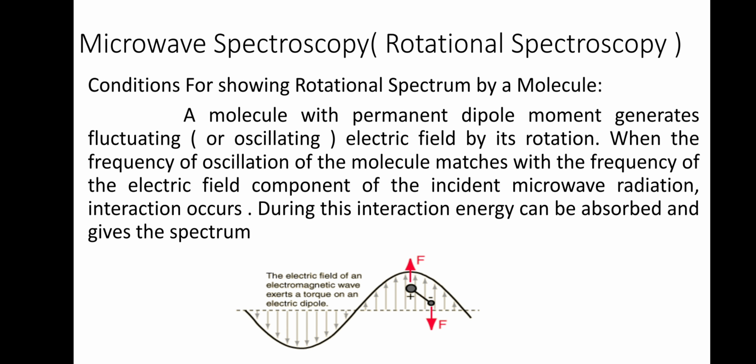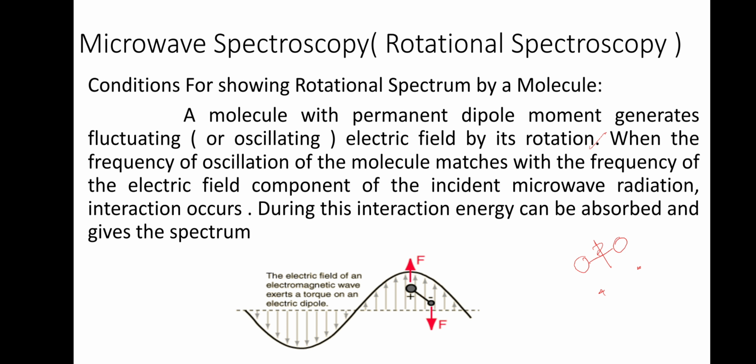The condition for rotational spectrum of a molecule is that a molecule with a permanent dipole moment generates a fluctuating or oscillating electric field by its rotation. So when you take the case of a molecule, the molecule will be rotating on its own axis. Those who have a dipole means there will be a positive and negative charge. So such type of molecules, when rotating on its own axis, generate an electric field by its rotation.